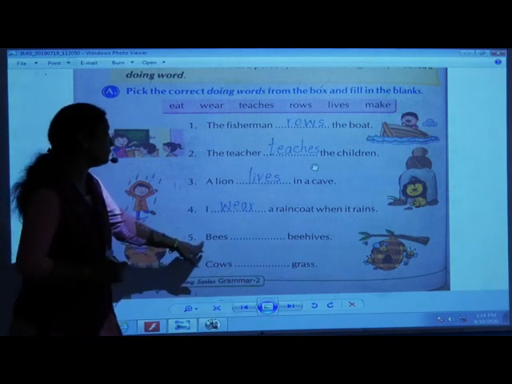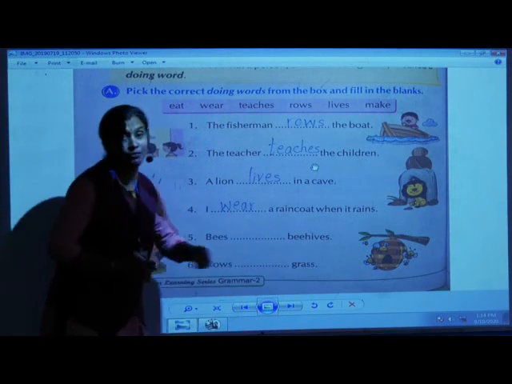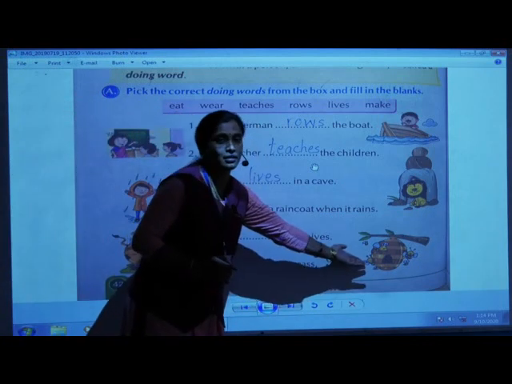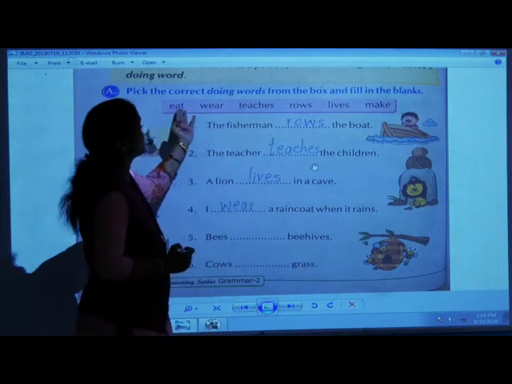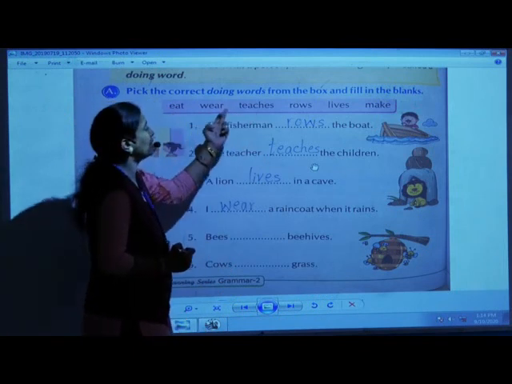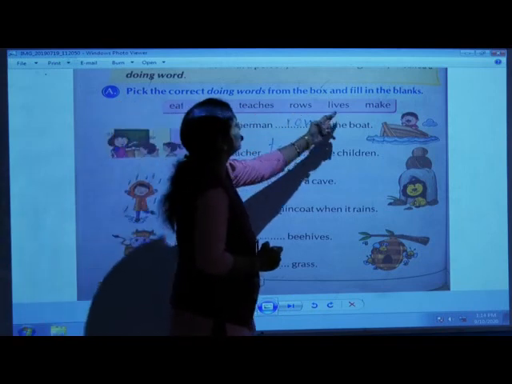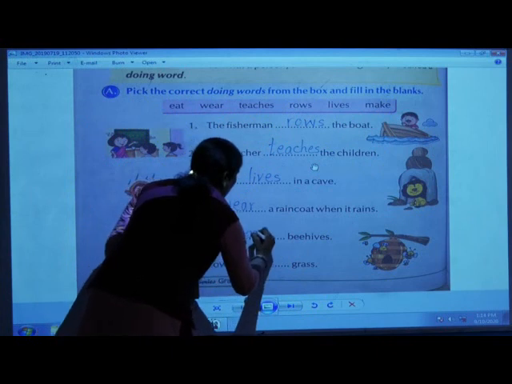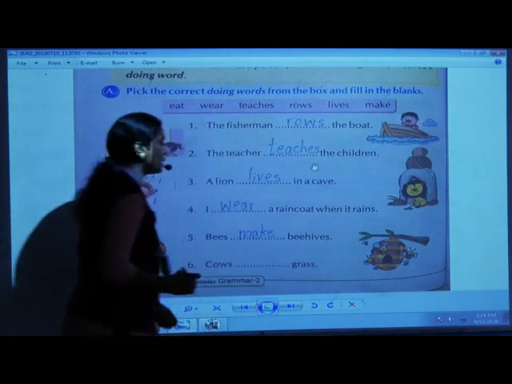Now bees dash beehives. You can see the picture. What are they doing? Search the word from this box. Eat, wear, teaches, rows, lives, or make. Yes, bees make beehives.